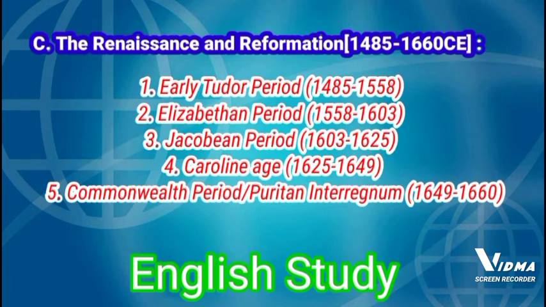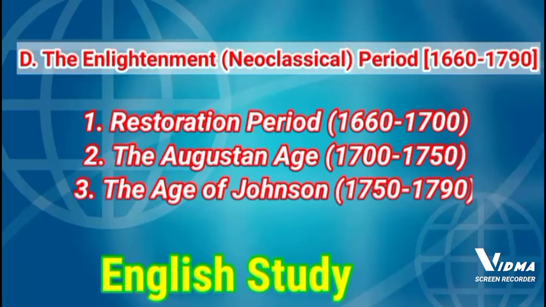1558 to 1603, then Jacobean period 1603 to 1625, Caroline age 1625 to 1649, and then Commonwealth period or Puritan interregnum, that is 1649 to 1660. And then number 4, the Enlightenment or neoclassical period